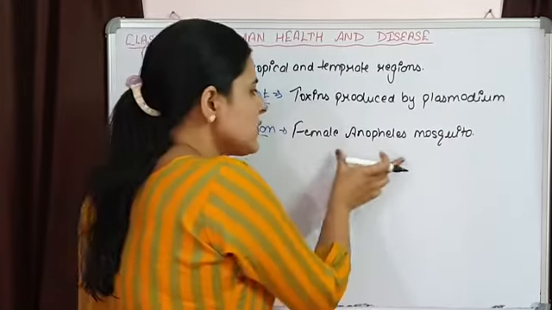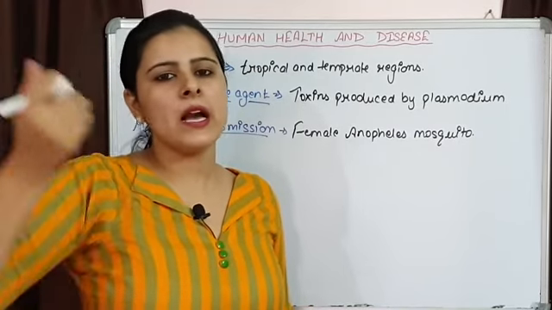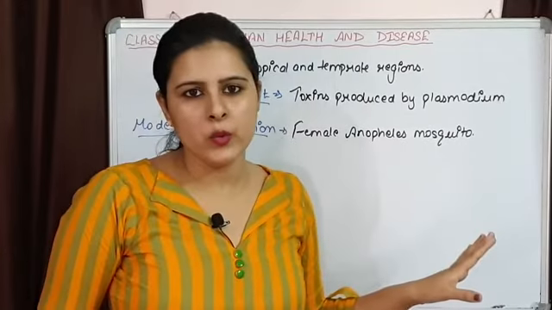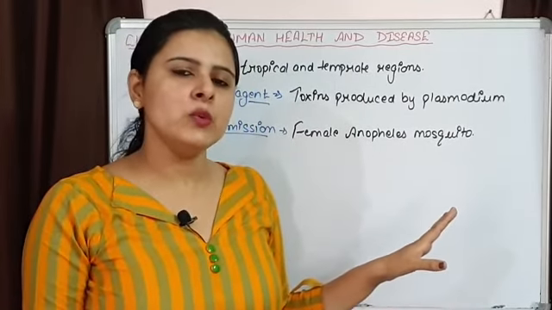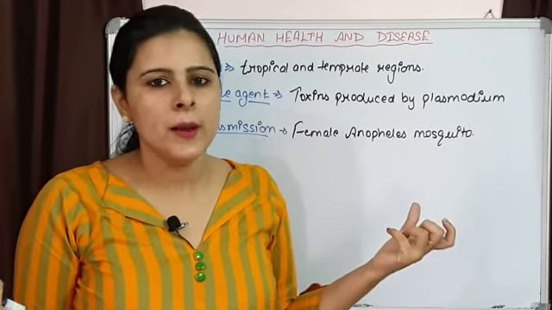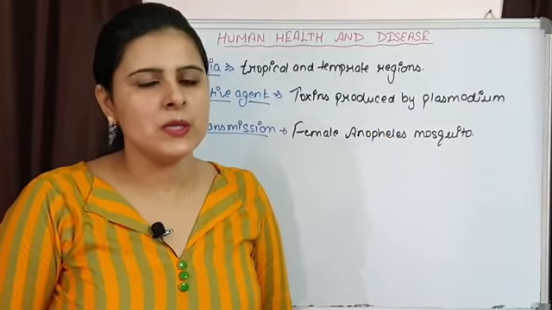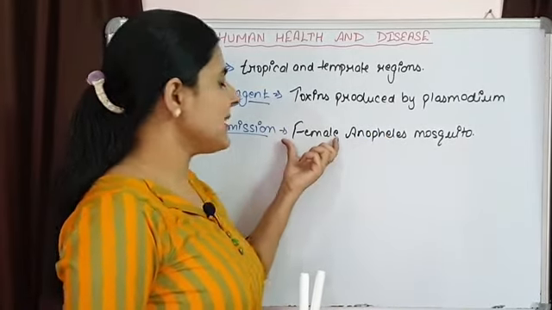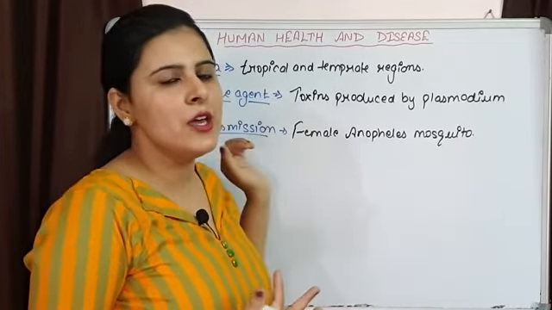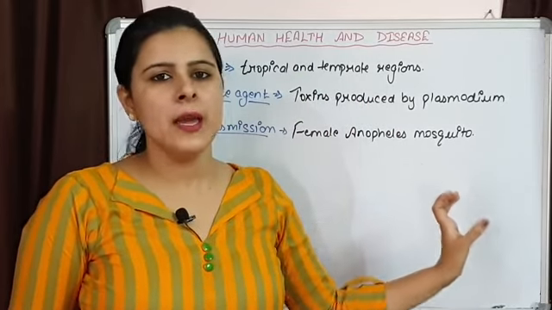Now when this female Anopheles mosquito is going to bite a healthy person, it is again going to introduce this Plasmodium in the blood of that healthy individual. So this is how that healthy individual is also going to, you can say, suffer from the symptoms of malaria. This is how female Anopheles mosquito is responsible. Now if we are saying female, that means male Anopheles mosquito is not acting as a mode of transmission for malaria. It's only the female Anopheles mosquito.